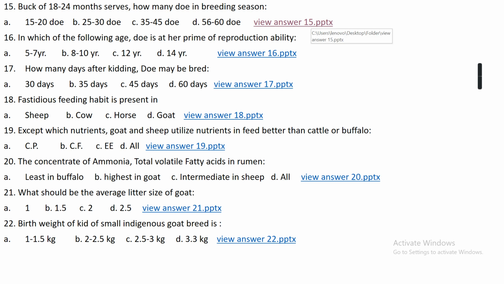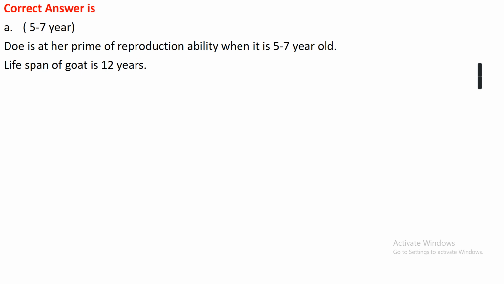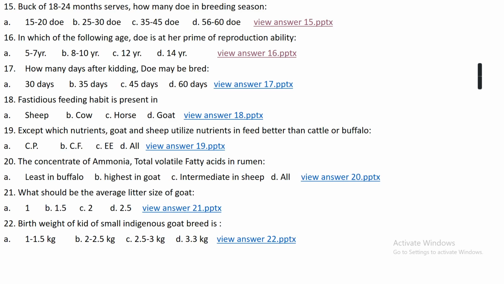Question number 16. At which of the following ages is a doe at her prime of reproductive ability? Option A, when the doe is 5 to 7 years old. Option B, 8 to 10 years old. Option C, 12 years old. Option D, 14 years old. The right answer is option A, 5 to 7 years old. A doe is at her prime of reproductive ability when she is 5 to 7 years old, while the whole lifespan of the goat is 12 years.